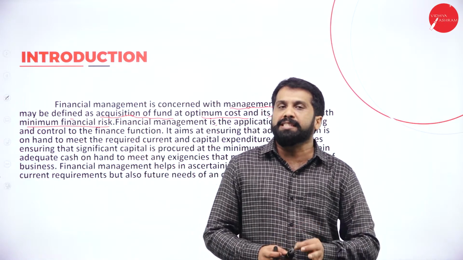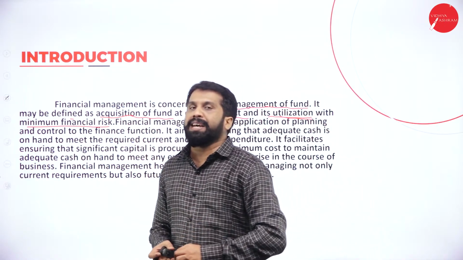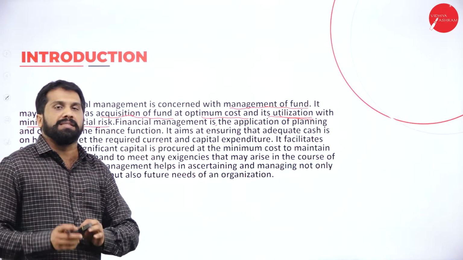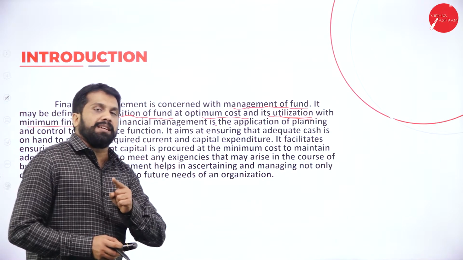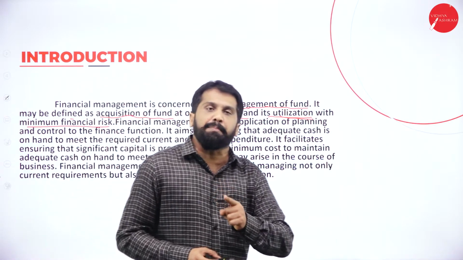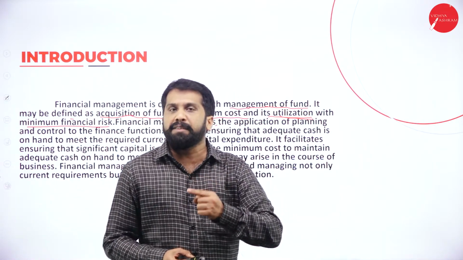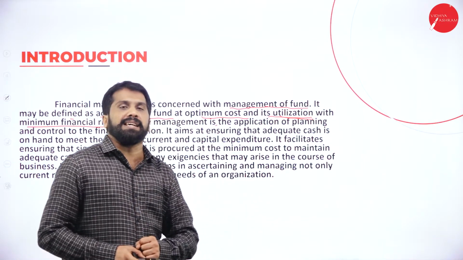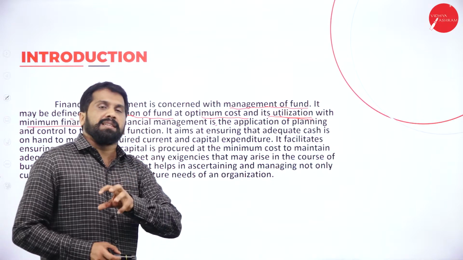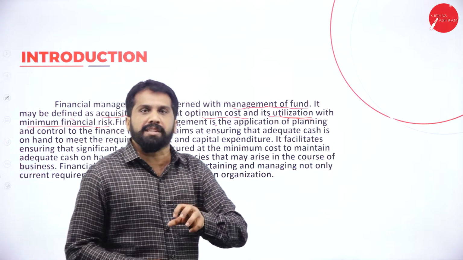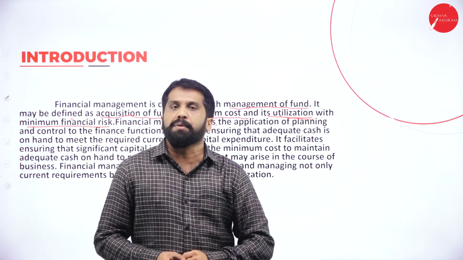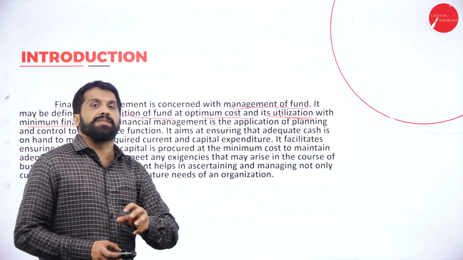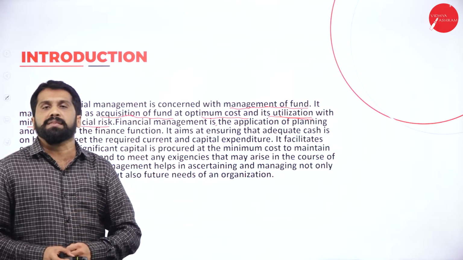Whatever income you receive, the risk must be less. I'll give you the best example for this. You have 1 lakh rupees. If you deposit that 1 lakh in a bank, every year you will get around 6 to 8,000 as interest. Again, the same 1 lakh you have invested in bank as a deposit, every year you will get around 6 to 7,000.